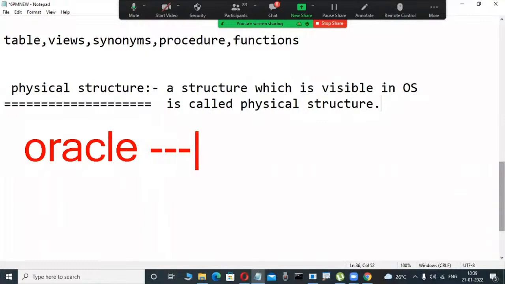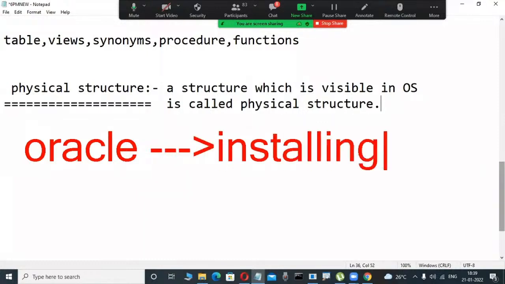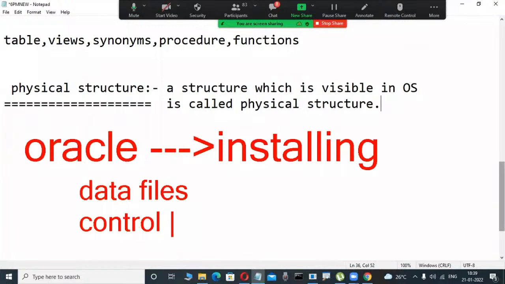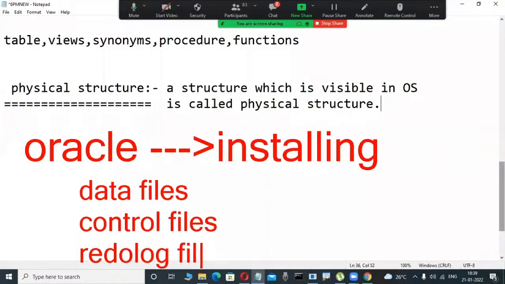Whenever I install Oracle, some physical files are created automatically: data files, .dbf files, control files, and redo log files. You don't have an idea about all these things yet; in the future DBA concept, this is a rough introduction in our course.